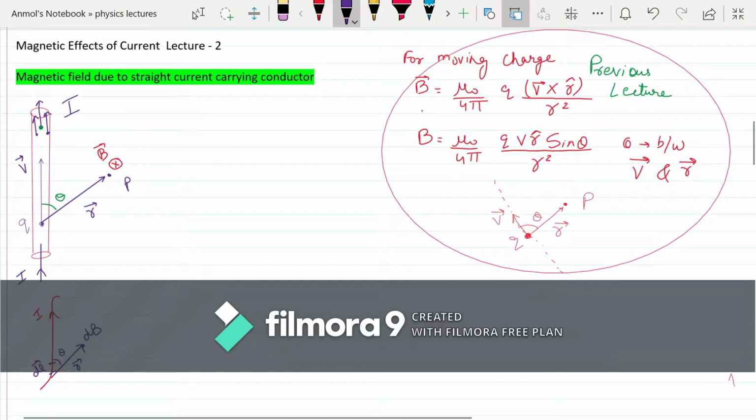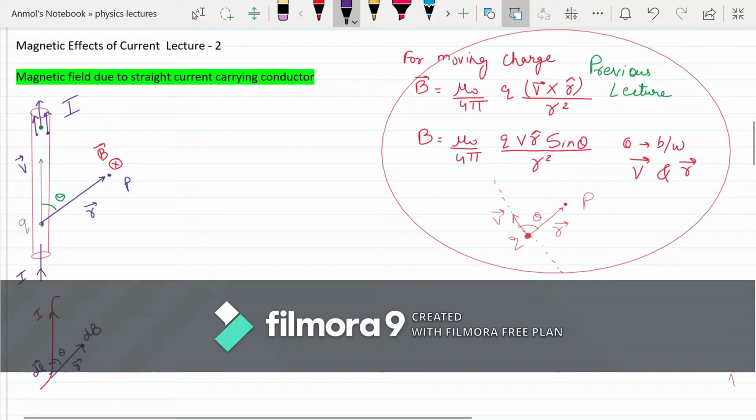V is the velocity of the charged particle. R is the position vector of the point of interest with respect to the position of the charge. We have discussed this; you should go and see the previous lecture for this. Now today we'll talk about the highlighted part, magnetic field due to a straight current carrying conductor.